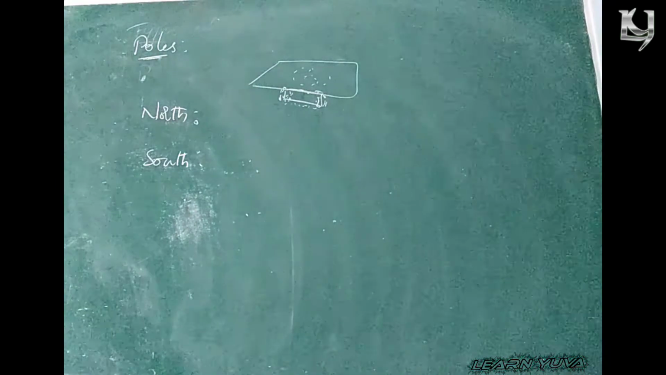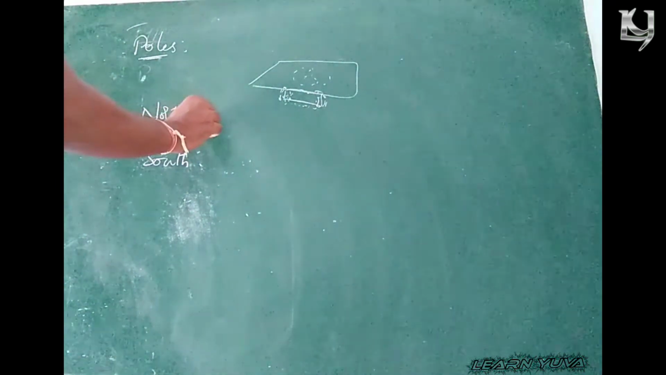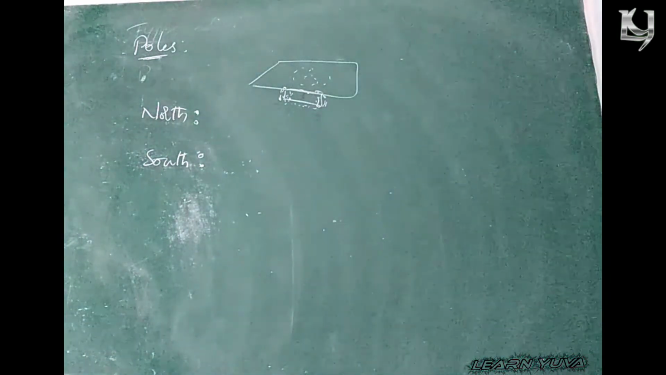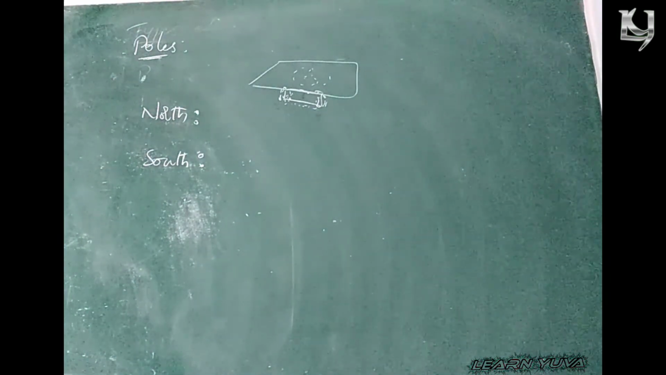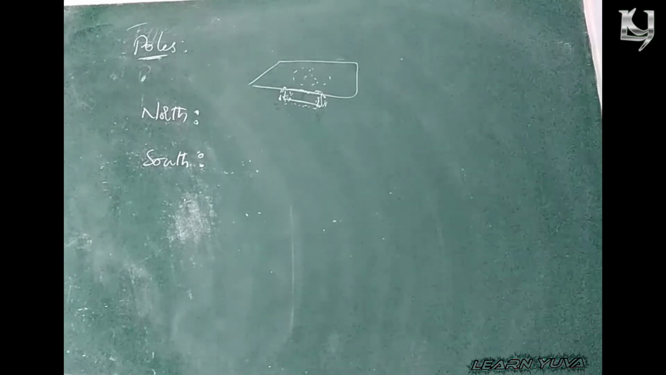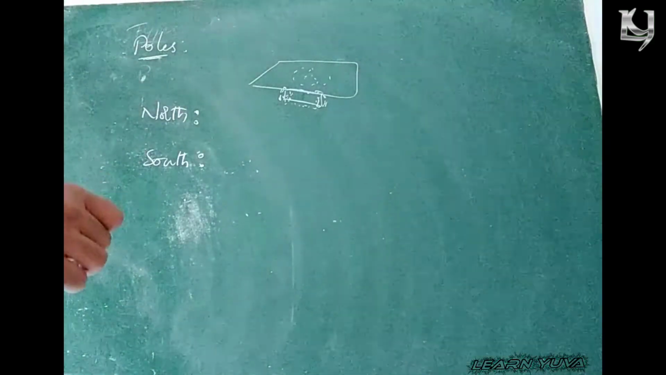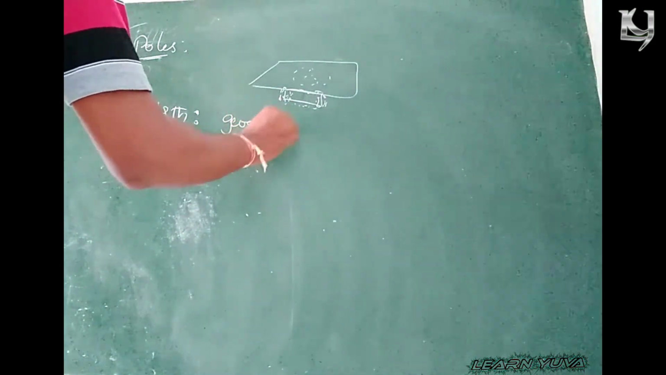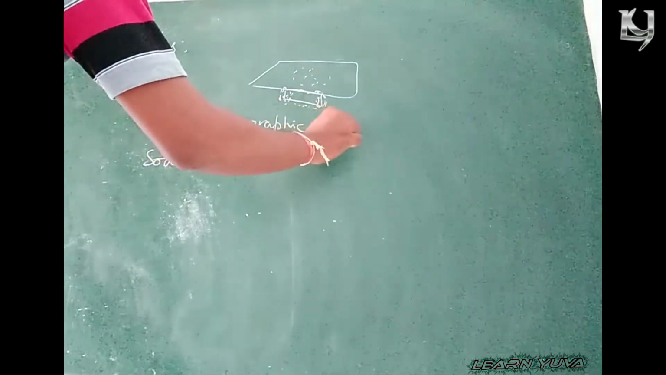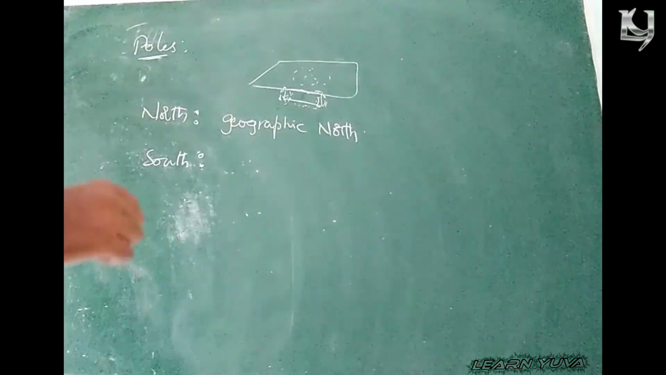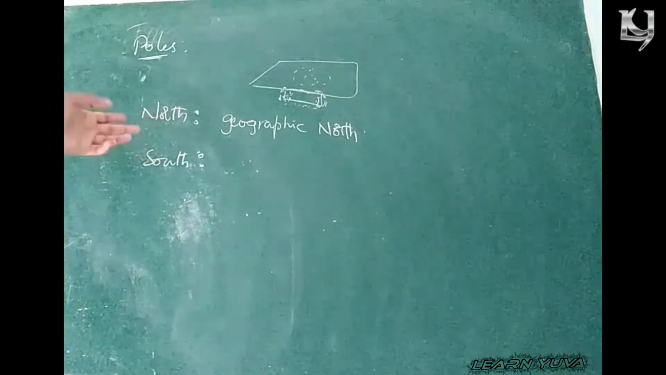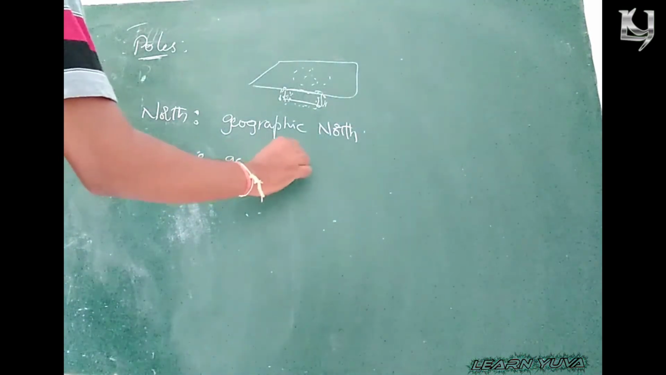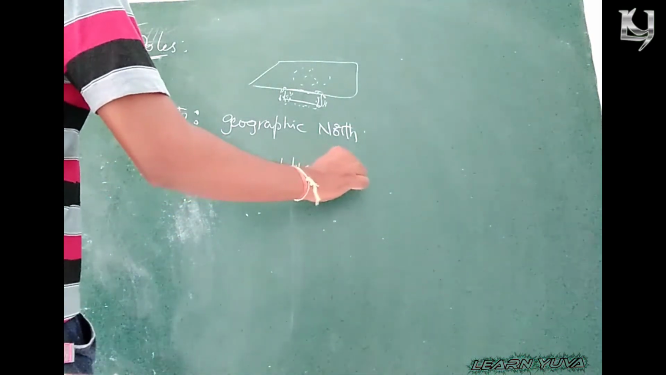But how can you find out whether it is the north pole or south pole of a bar magnet? If you suspend it freely for some time, the end which always points to the geographic north is known as the north pole, and the pole which points to the geographic south is known as the south pole.